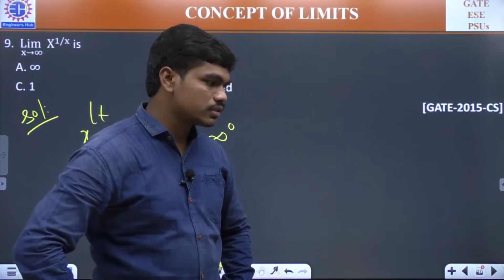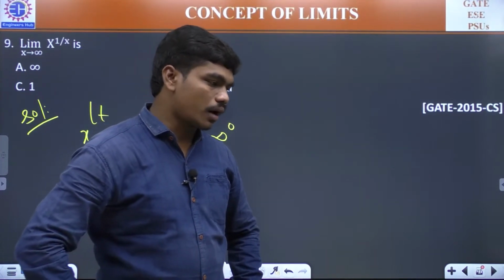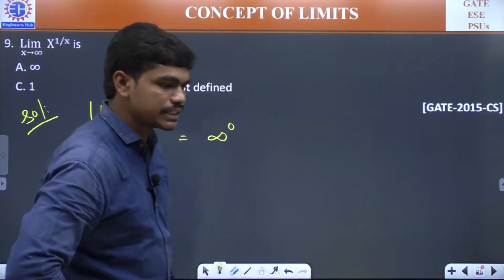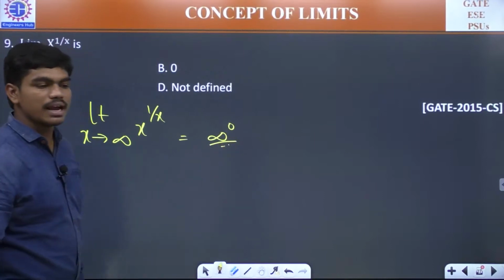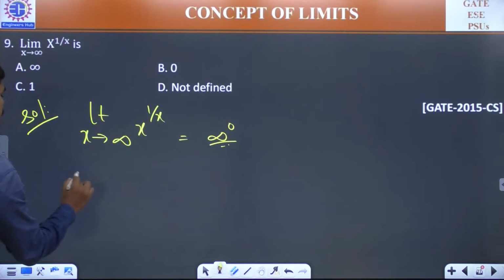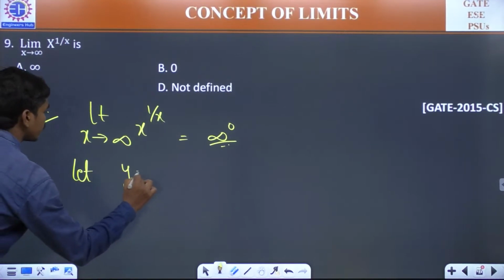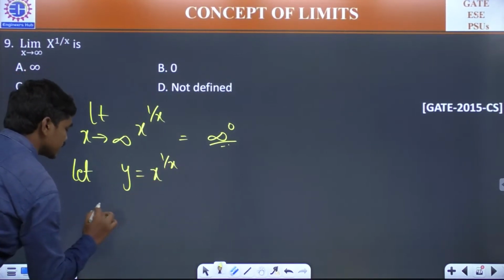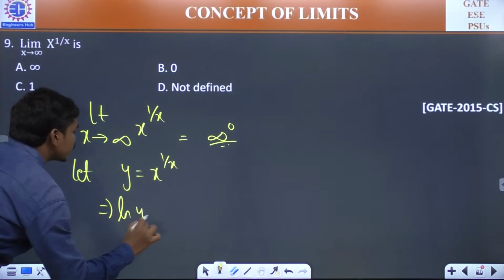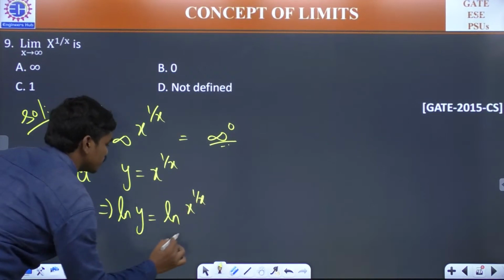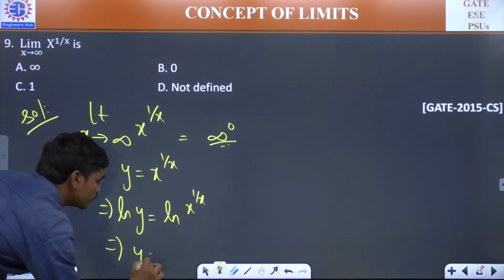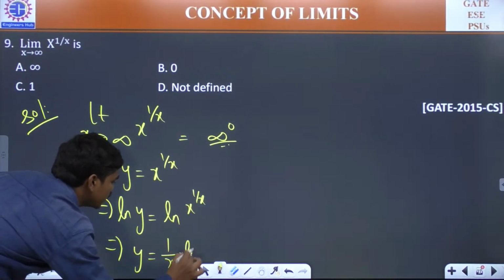So what's the answer for this? C, option 1. I mean, answer is 1. So option is C. That's what you're telling. So let me check. This is of the form infinity power 0. So let me apply the 2 L's. Okay. First, let y is equal to x power 1 by x. This implies ln y is equal to ln x power 1 by x. And this implies ln y is equal to 1 by x into ln x. This is what you have.